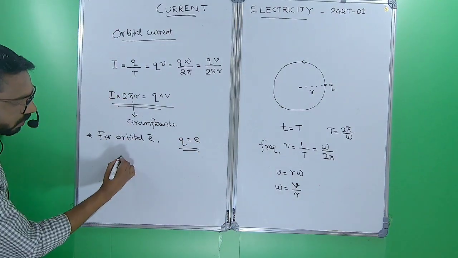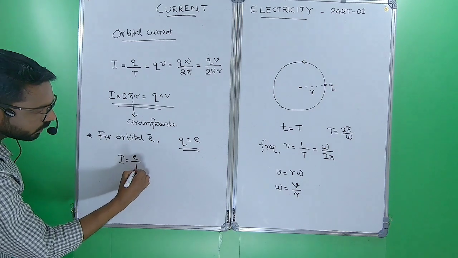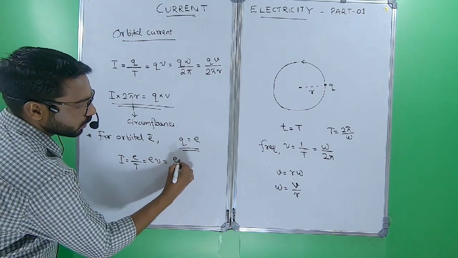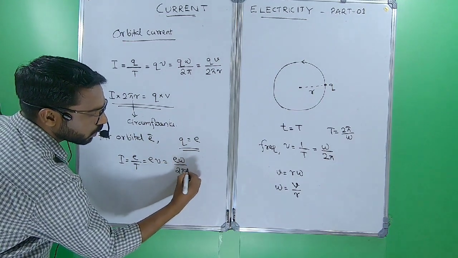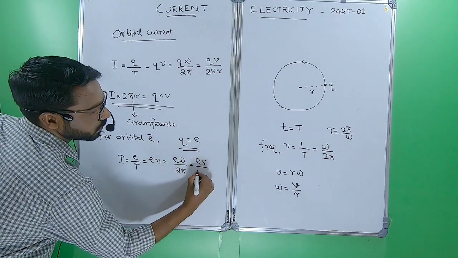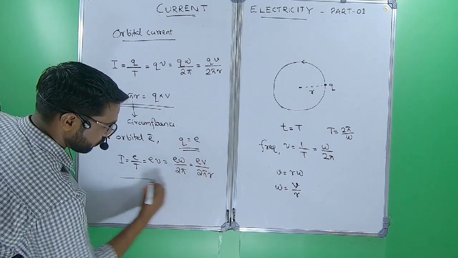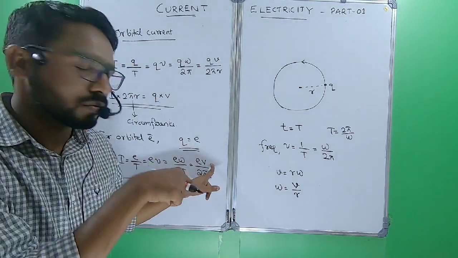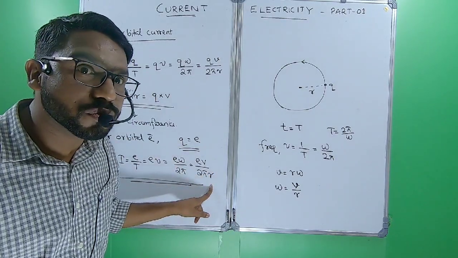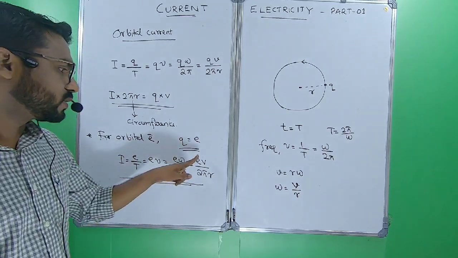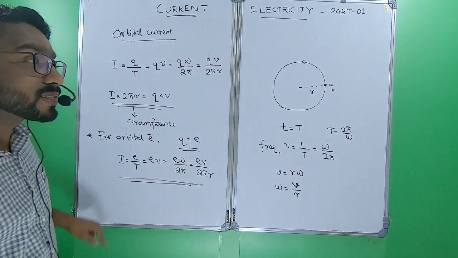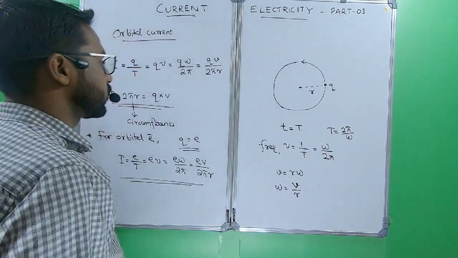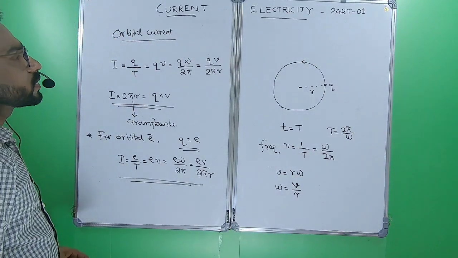So we get orbital current I equals e by T, or e nu, or e omega by 2 pi, or ev by 2 pi r. Here v is the velocity of the electron in its orbit, r is the radius of the electron's orbit, e is the charge of the electron, and I is the current developed in one circulation of the electron.